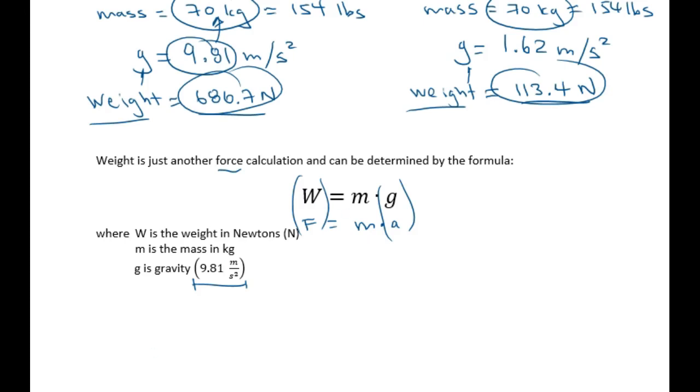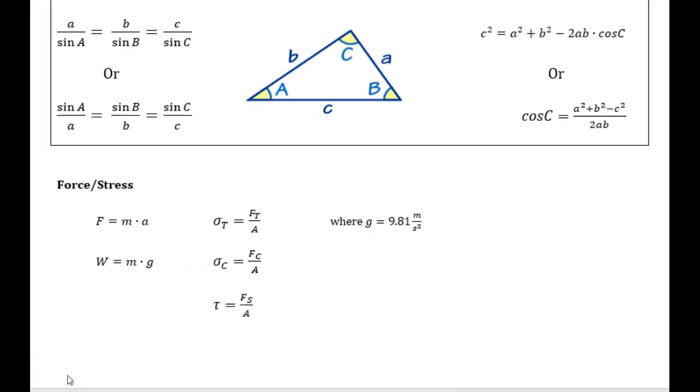Again, you don't have to memorize this. If you go to your resource sheet at the bottom, you do have weight is mass times gravity, and it does give you the constant that gravity is 9.81 meters per second squared.